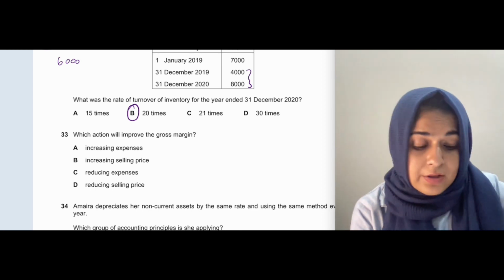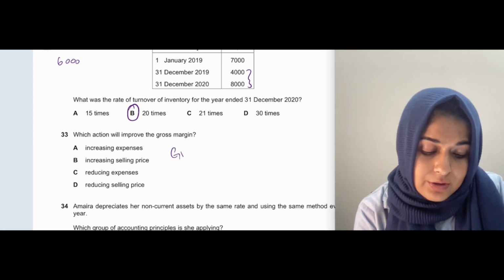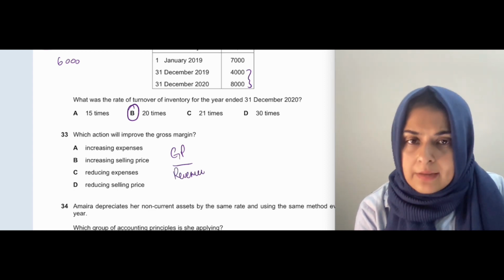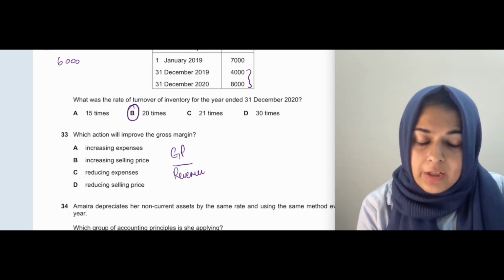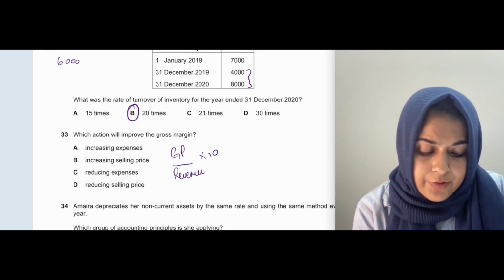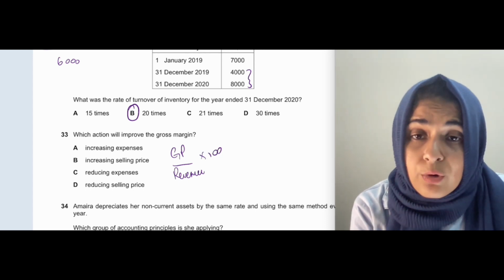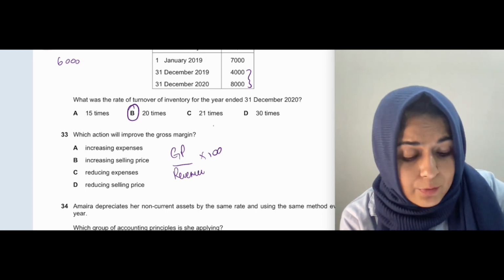What is the gross margin? Gross margin is basically gross profit divided by sales or revenue. Revenue or sales, it's the same thing. Revenue and sales is one and the same thing. Multiplied by 100. They are saying what will improve the gross margin. You people should know this.